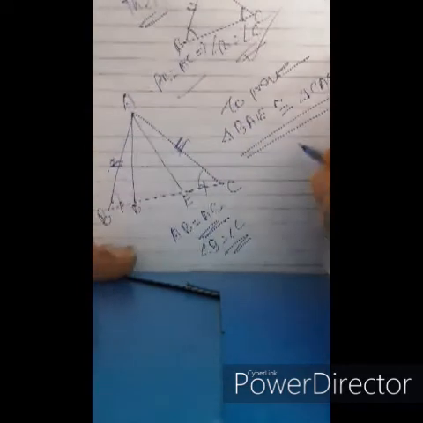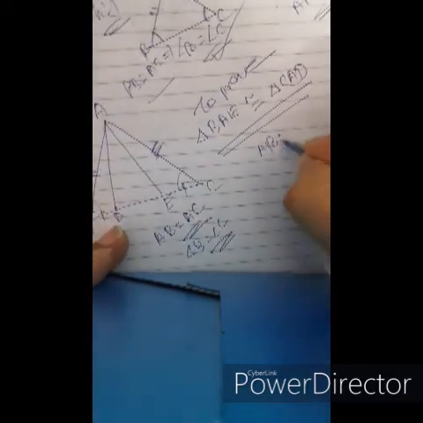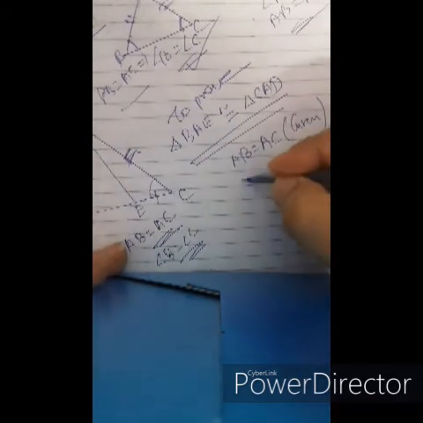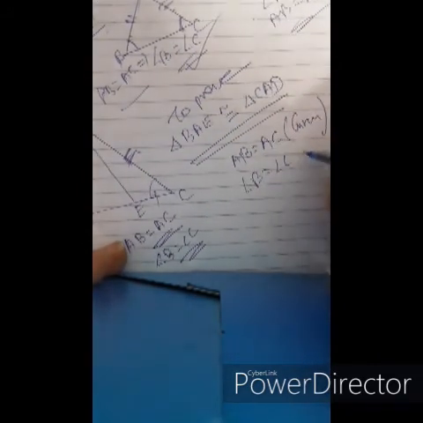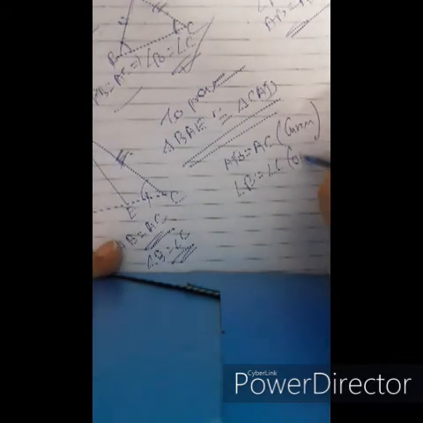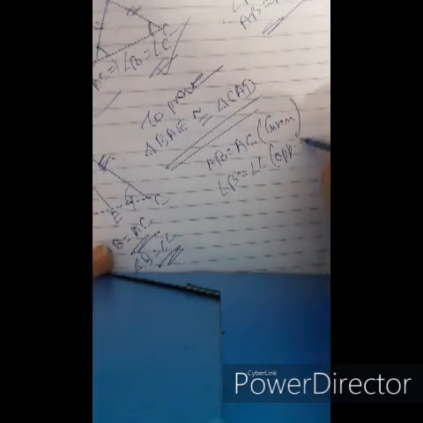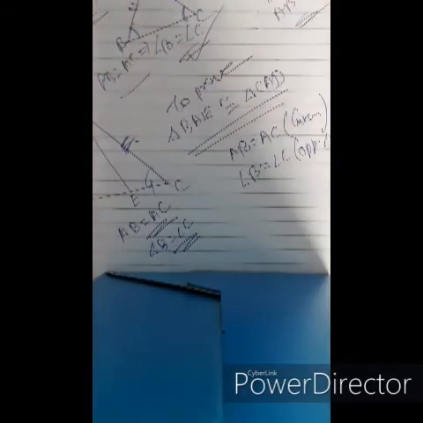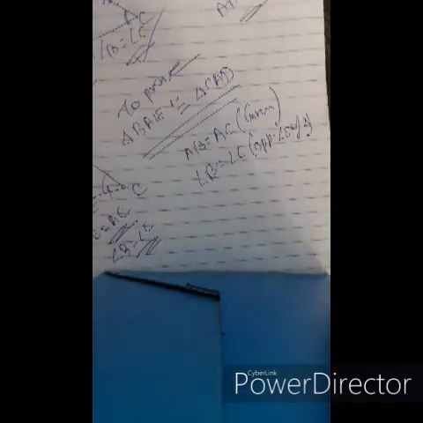So we get AB equals AC. It is given. Therefore from that we get angle B equals angle C. We write the reason: opposite angles of an isosceles triangle.